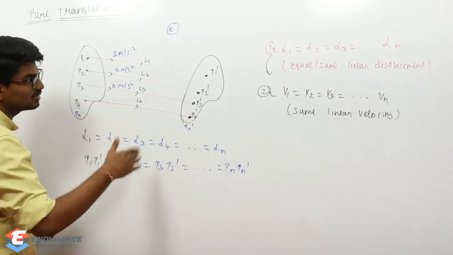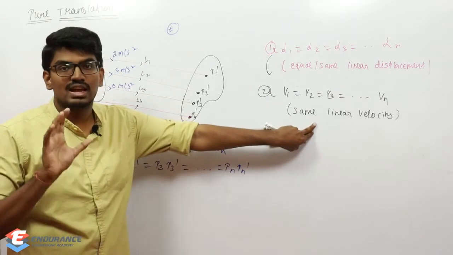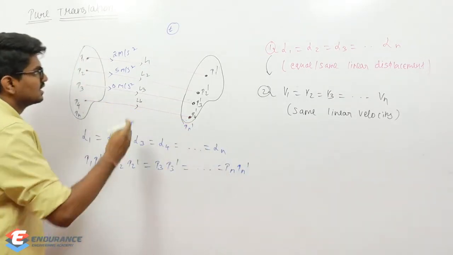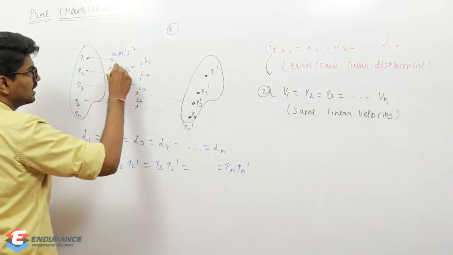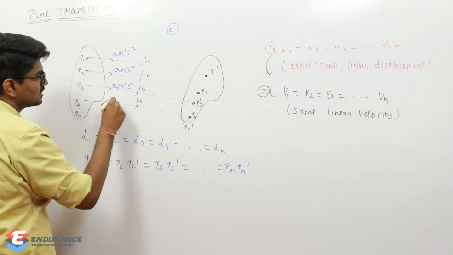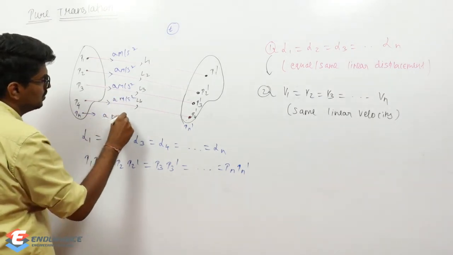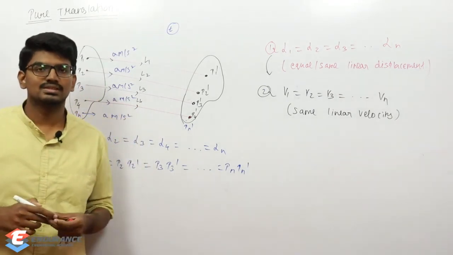All three different points will have different velocity. But we already know for pure translation, linear velocity has to be the same. So obviously this is not possible, which means each and every point in the rigid body, if it has to undergo pure translation, then acceleration should also be the same.